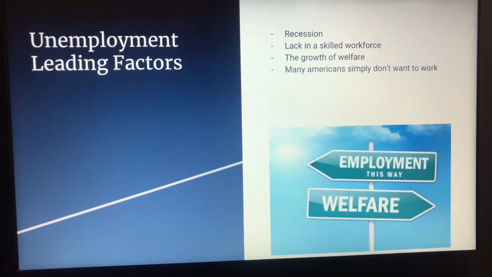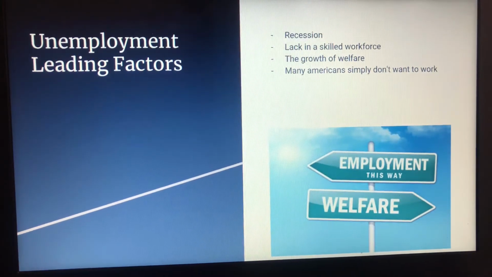What leads to unemployment? Recession. A slowdown in the economy will cause employers to fire and or lay off many of their workforce. Lacking a skilled workforce. The growth of welfare, and many Americans simply don't want to work.